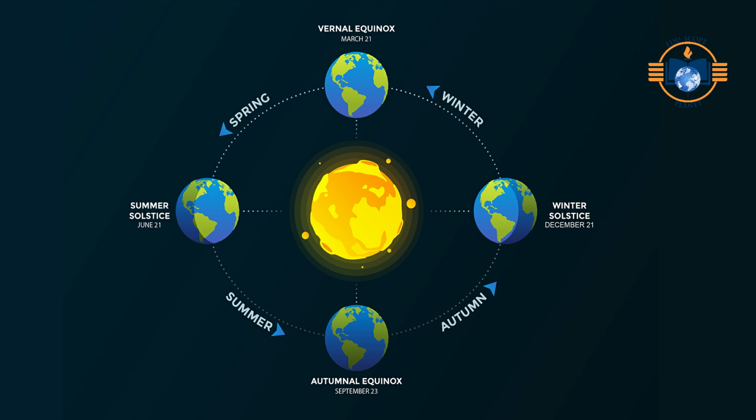During the equinoxes, 21st March and 23rd September, neither hemisphere tilts toward or away from the Sun. The Sun's rays fall directly on the equator. Day and night are equal everywhere on Earth. These periods mark the transition between seasons. March equinox, spring begins in the Northern Hemisphere. September equinox, autumn begins in the Northern Hemisphere.